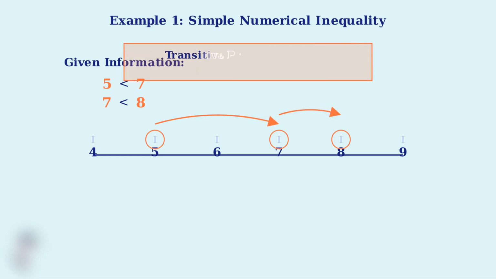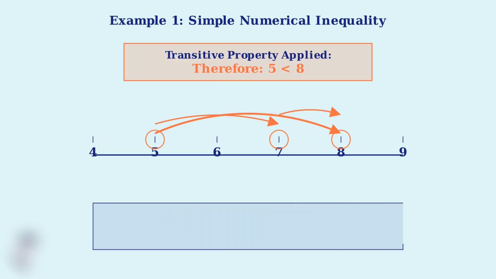Now we apply the transitive property. Since 5 is less than 7 and 7 is less than 8, we can conclude that 5 is less than 8. This direct relationship is shown by the curved arrow connecting 5 to 8. This works because if the first number is smaller than the second, and the second is smaller than the third, then logically the first must be smaller than the third. The number line makes this relationship crystal clear.